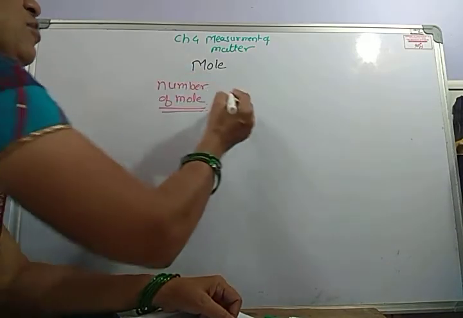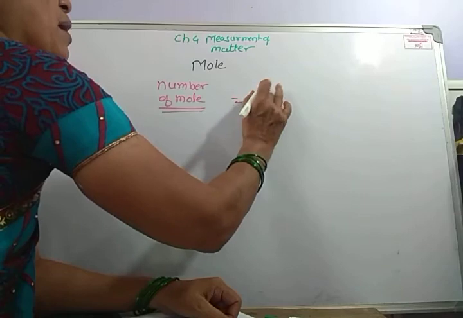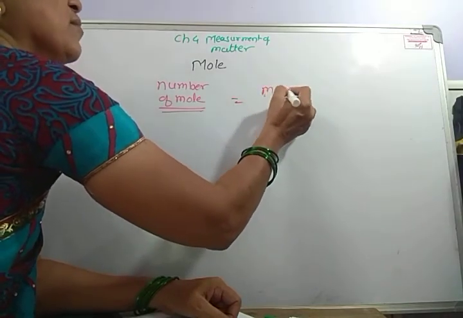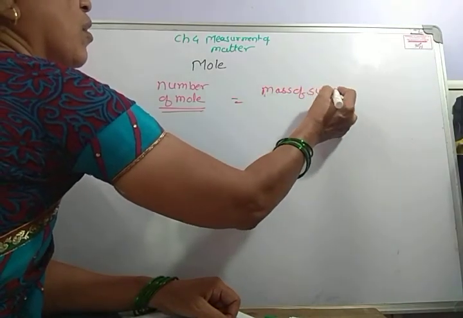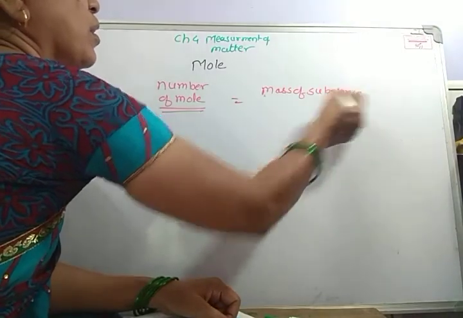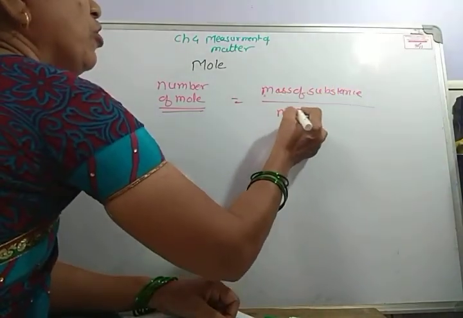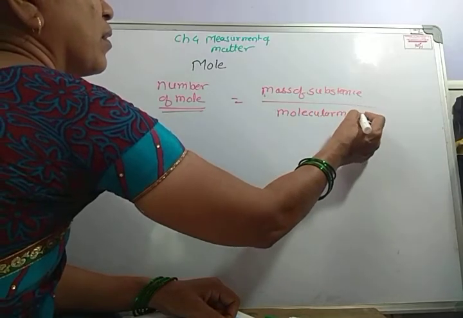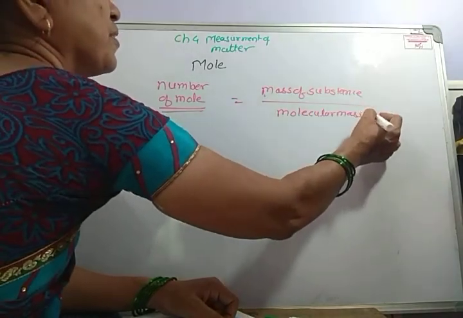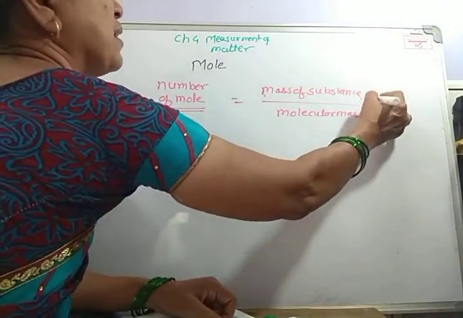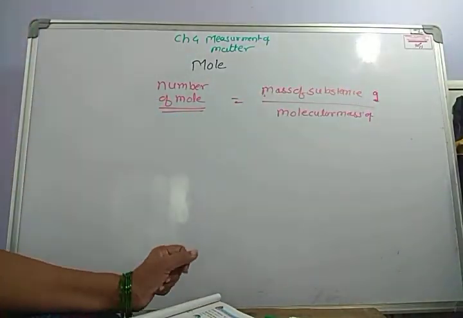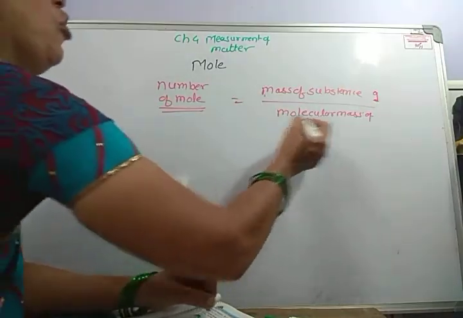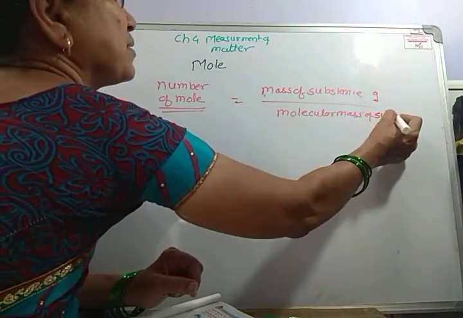So the number of moles is equal to the mass of substance divided by the molecular mass of substance. The mass of substance should be in gram, obviously.